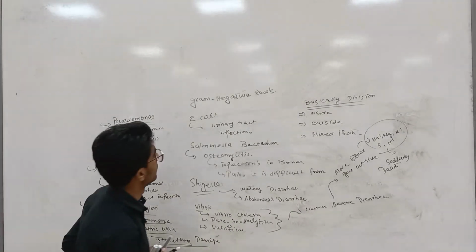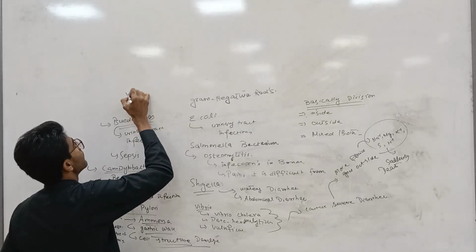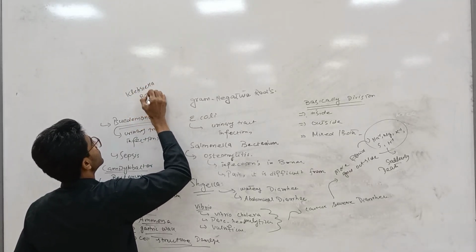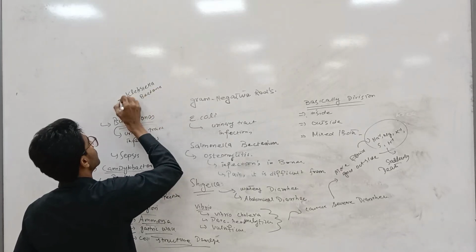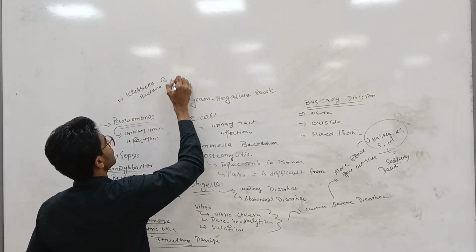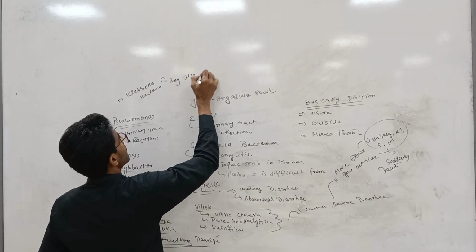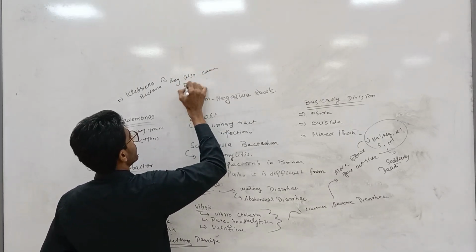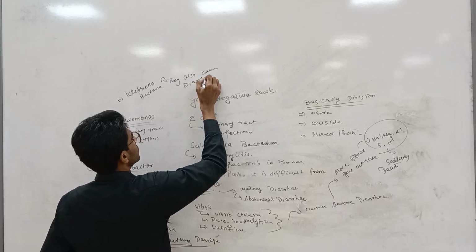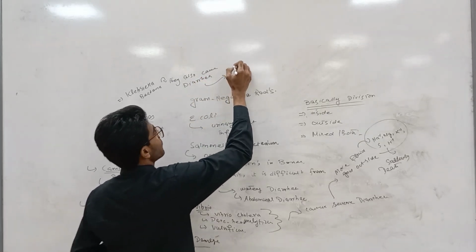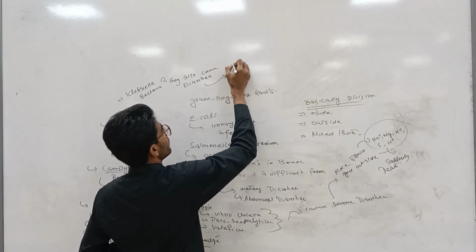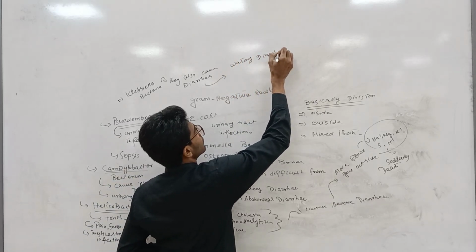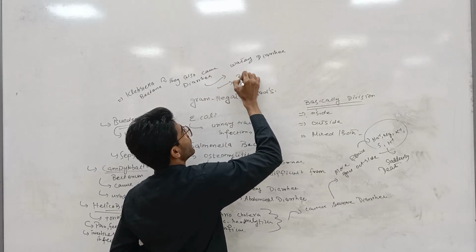Another is Klebsiella bacterium. They also cause diarrhea. Diarrhea actually has two categories. One is watery diarrhea and the other is bloody diarrhea.